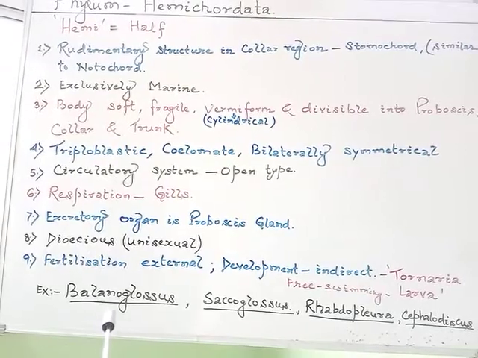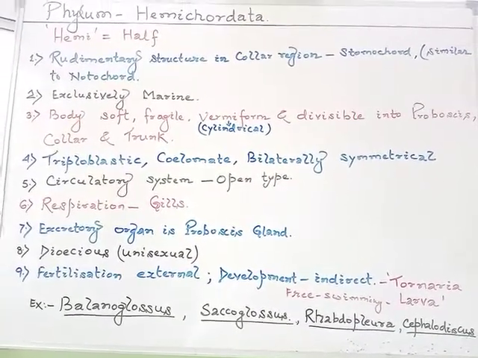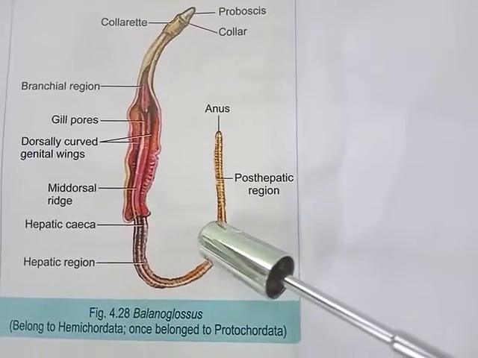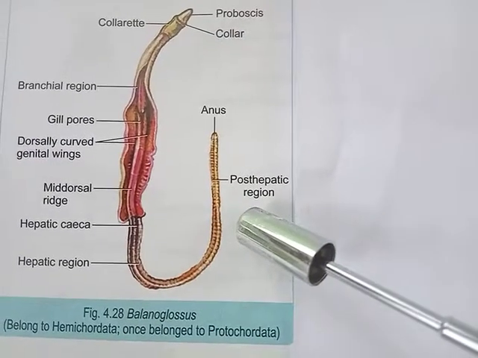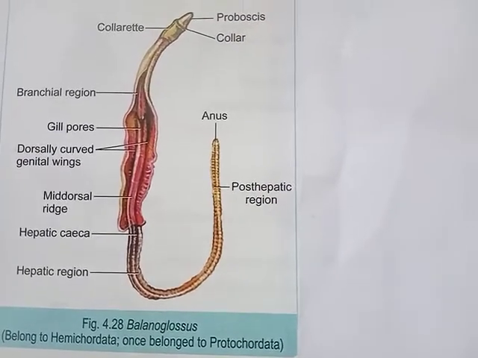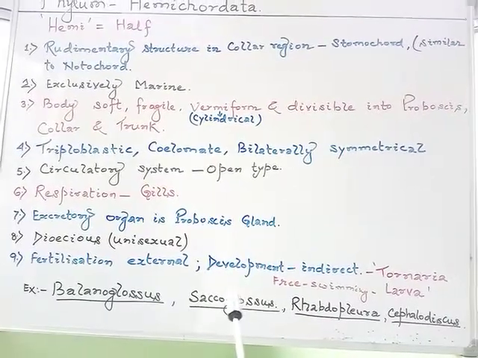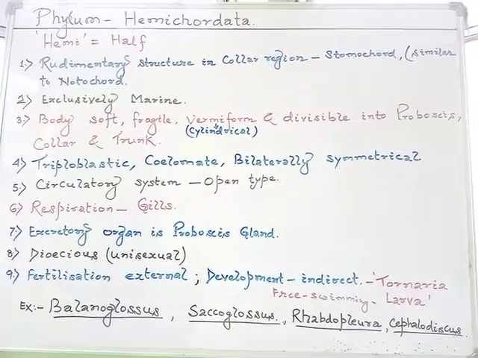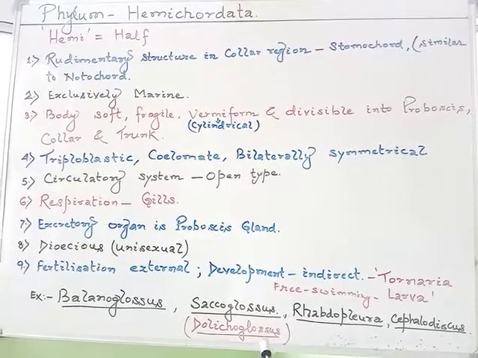As far as examples are concerned, the common member is Balanoglossus. Balanoglossus is commonly called a corn worm, also known as a tongue worm. Another member is Saccoglossus, also known as Dolichoglossus.